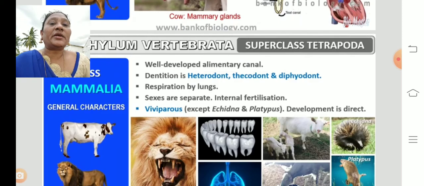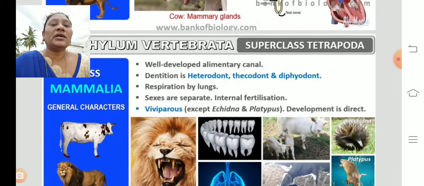Well developed alimentary canal, completely developed. And the dentition is heterodont, thecodont and diphyodont. What is dentition? The process of arranging the teeth on the jawbone is called dentition. So different types of dentition methods are there: heterodont, thecodont and diphyodont.